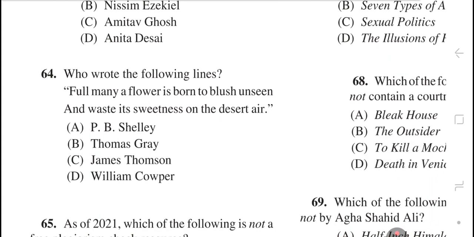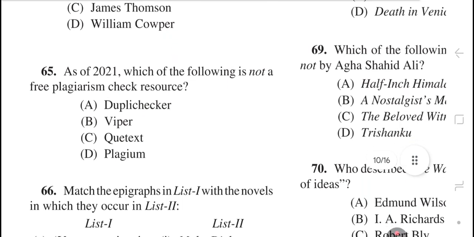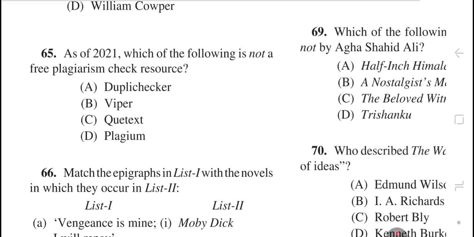Question number 64. Who wrote the following lines? Full many a flower is born to blush unseen and waste its sweetness on the desert air. The right answer is option number B, Thomas Gray. Question number 65. As of 2021, which of the following is not a free plagiarism check resource? The right answer is option number B, Viper.